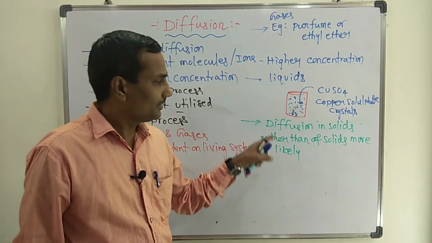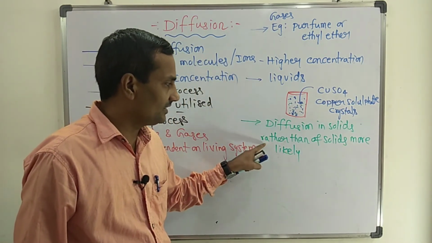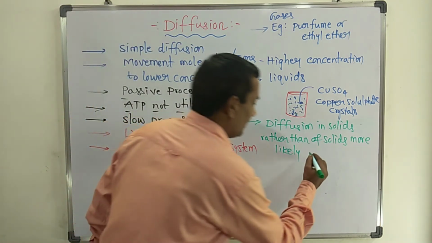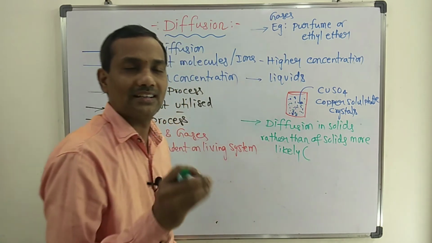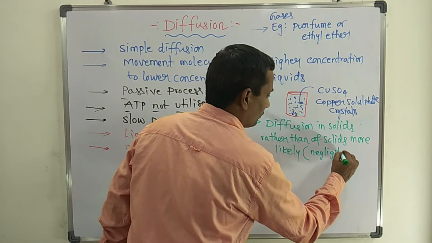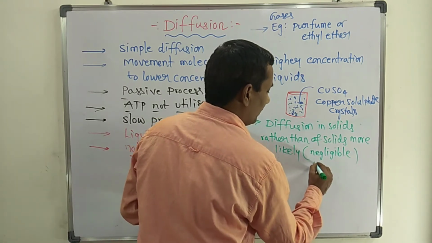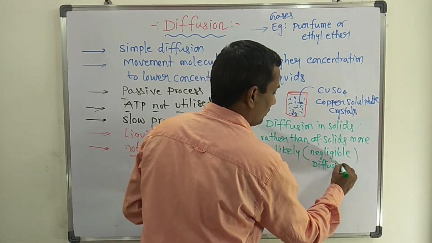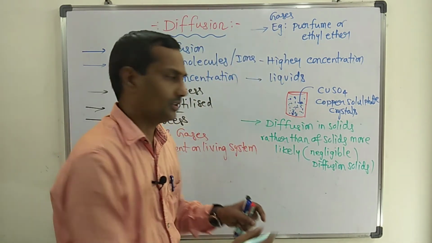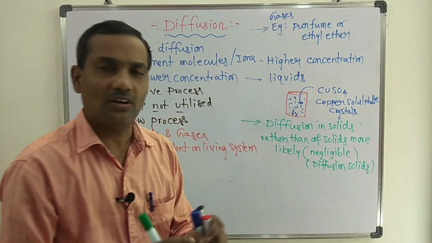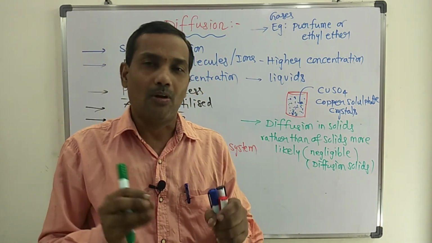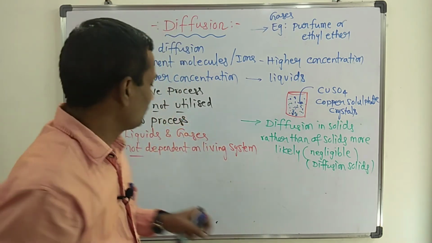The meaning of this sentence is that diffusion also occurs in solids, but it is a negligible amount. So negligible diffusion you can observe in solids. The diffusion process is there, but diffusion in solids is very negligible. You can't recognize the diffusion process in solids properly.